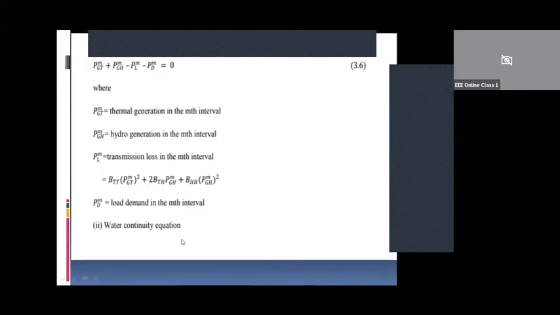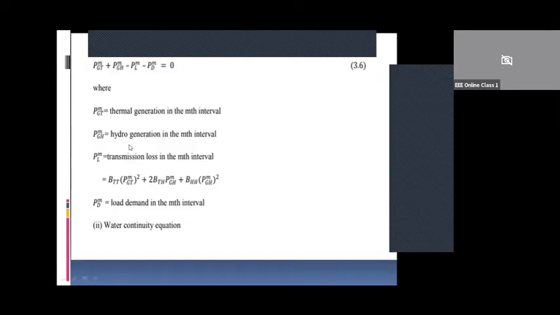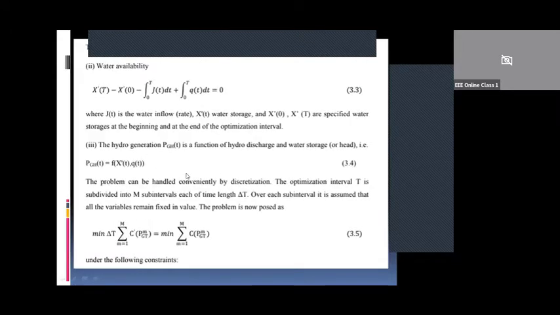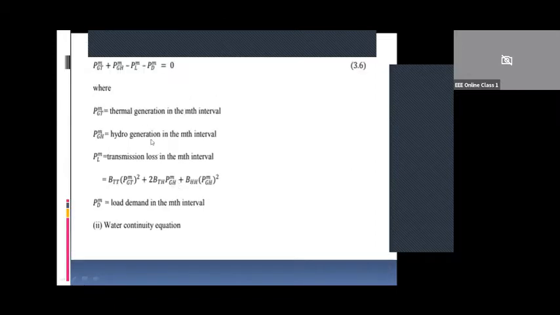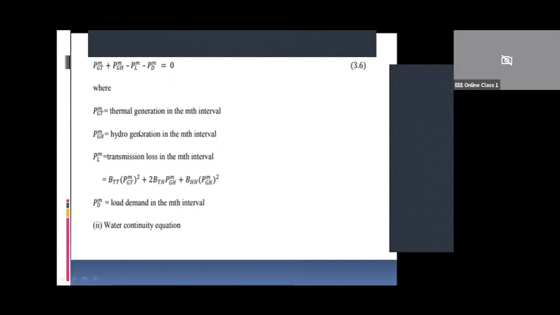That is these constraints. We have discussed these constraints. Now we have to represent them in terms of the optimization interval. Like we have represented here the problem statement, similarly we have the first constraint, that is generation is equal to demand plus loss, or generation minus loss minus demand equal to 0. This equation we have represented earlier; this is the first constraint.